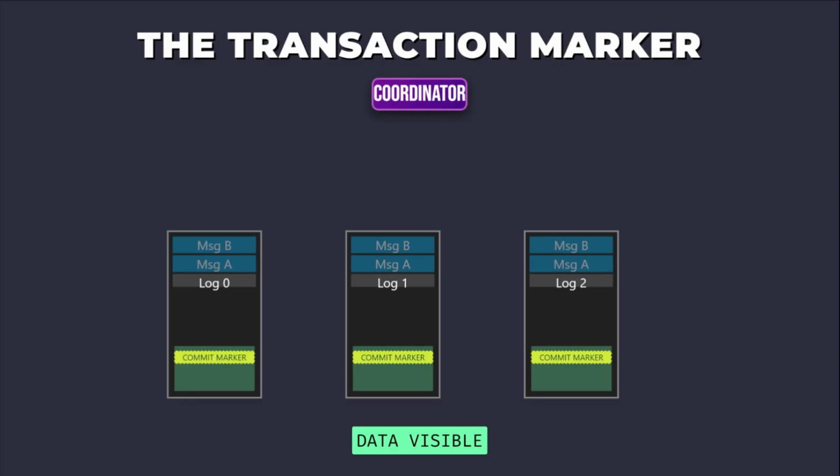If the producer encounters an error during the commit phase, it must call abort transaction. The abort process also involves writing a transaction marker, signaling that all records associated with that transactional identifier and epoch should be ignored by consumers.